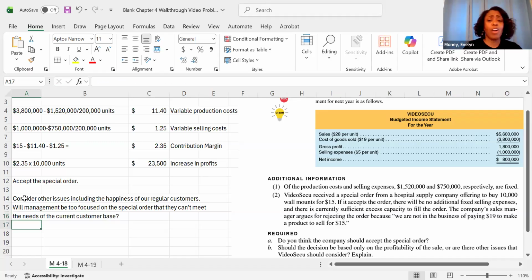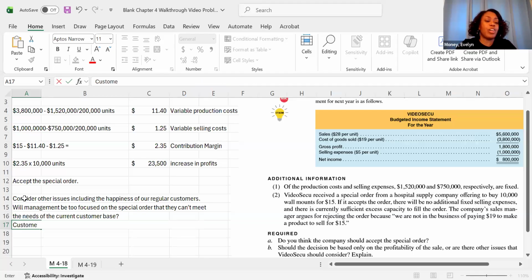So we always want to take our current customer into consideration. It's great. We have excess capacity to do this. We could get additional profits, but our current customers may be upset that you can't meet their needs and you're not focused on them as management. And they may be upset that someone else gets these wall mounts at a cheaper price. So customers could also be upset, regular customers.